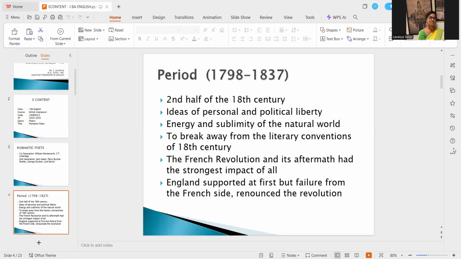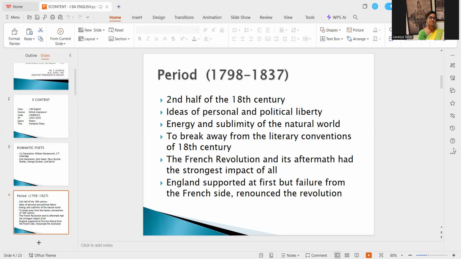The neoclassical age was a kind of experimentation, but they followed certain rules and regulations which were laid out during the classical age. But the Romantic poets and the Romantic writers broke away from the literary conventions, right? They did not write about heroes or heroic deeds, or about the gods, or about something of a sublime nature. On the other hand, they were writing about something very commonplace, something very ordinary. They were writing about nature.